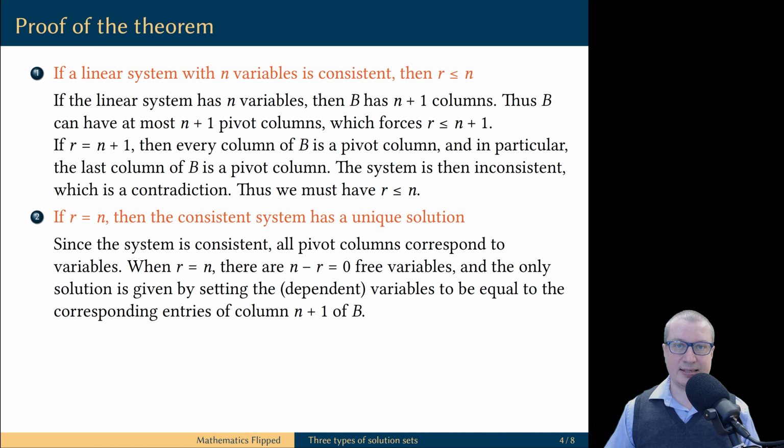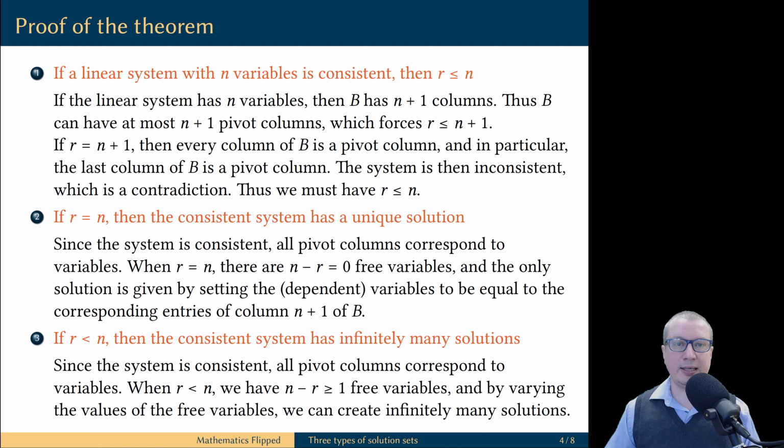If the system is consistent, then the last column of B cannot be a pivot column, and therefore all pivot columns correspond to variables. There are R pivot columns and n variables. If R is equal to n, it means every single variable corresponds to a pivot column. Therefore, there are no free variables and all variables are dependent variables. And that means this system has a unique solution, which can be obtained by setting every dependent variable equal to the entry in the last column of the reduced row echelon form.